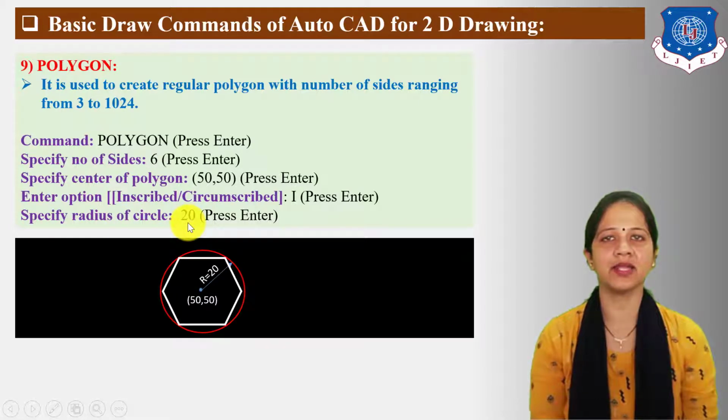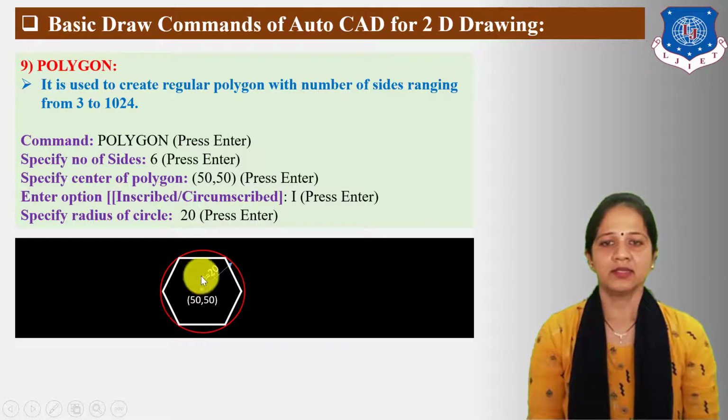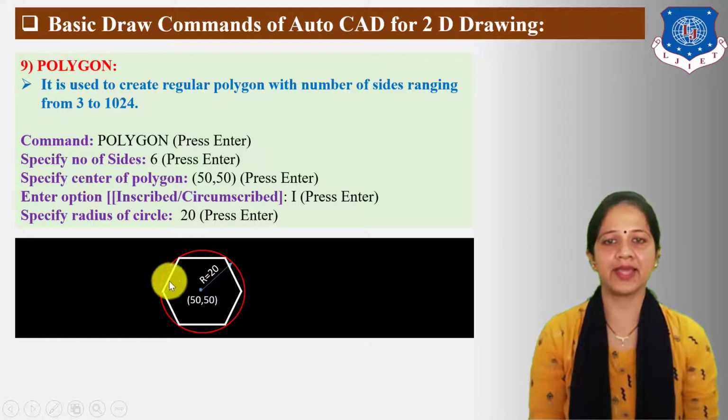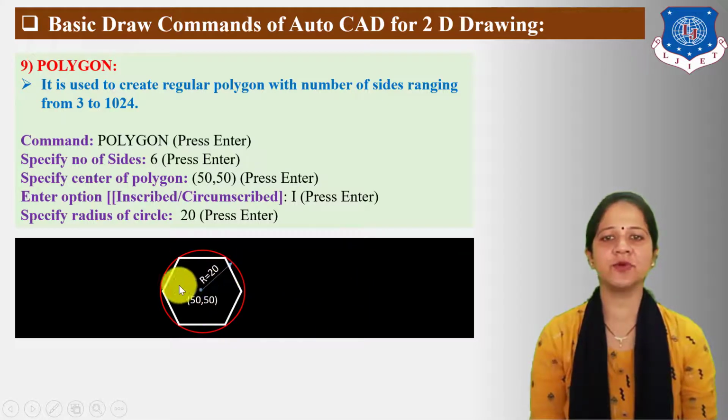Here I have taken 20 units for the circle radius, then press enter. You can see a hexagon inside the circle is displayed on the drawing area. The radius for this circle is 20 units